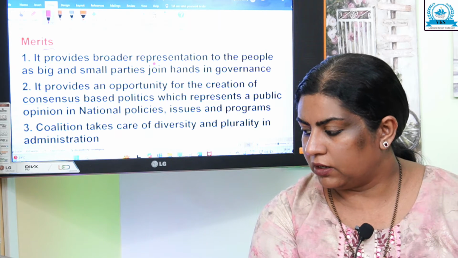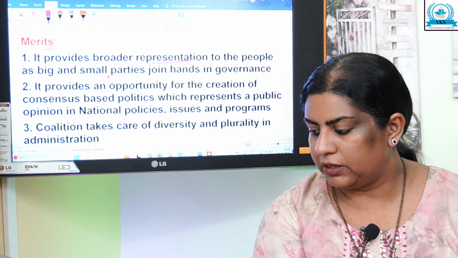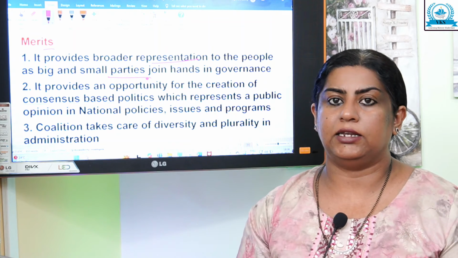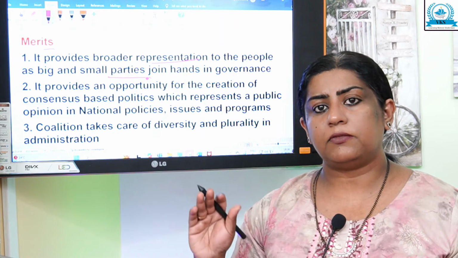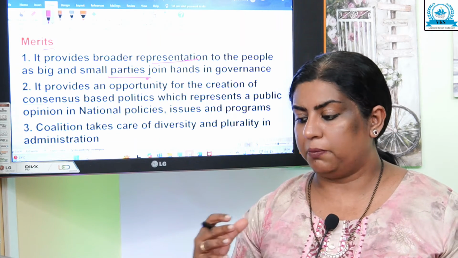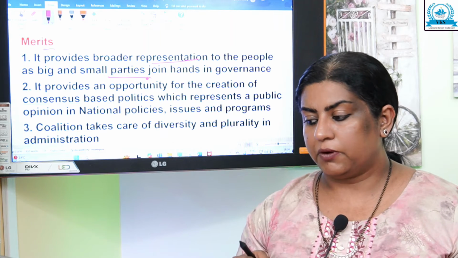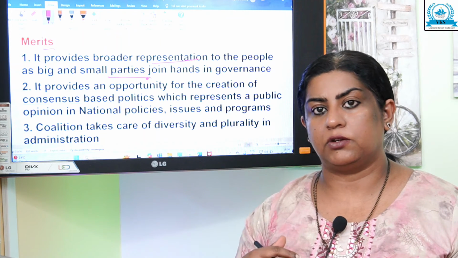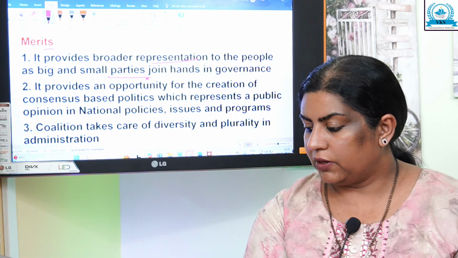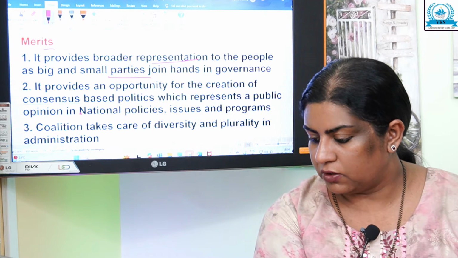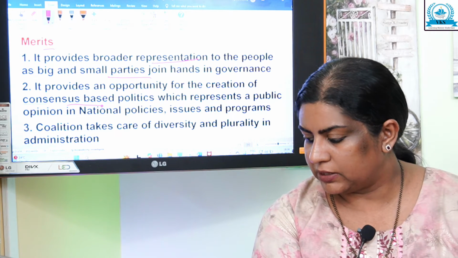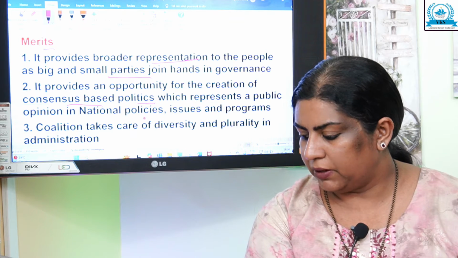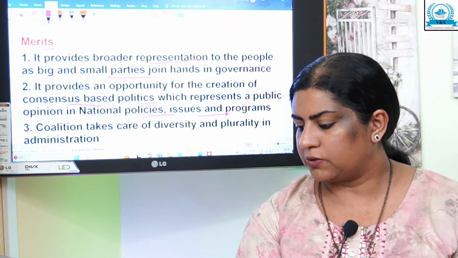It provides broader representation to the people as big and small parties join hands in governance. So in this situation, big and small parties join hands. So it provides a broader representation to the people. It provides an opportunity for creation of consensus-based politics, which represents public opinion in national policies, issues and programs.